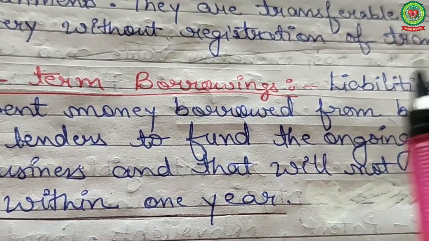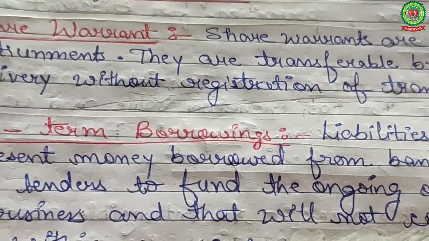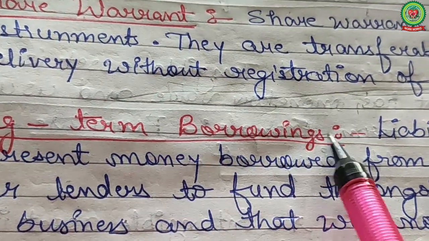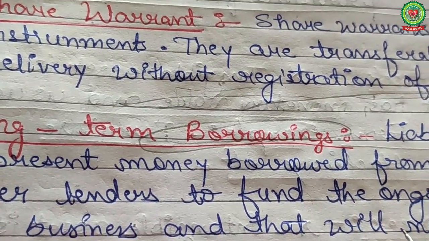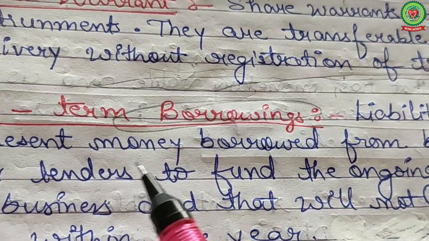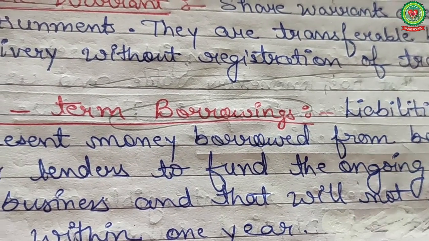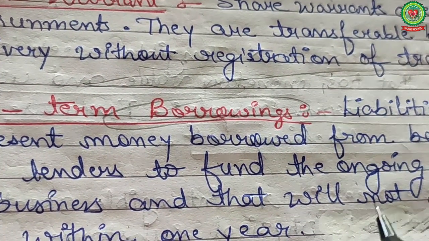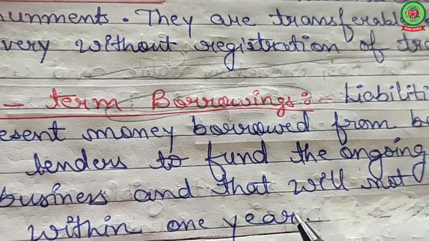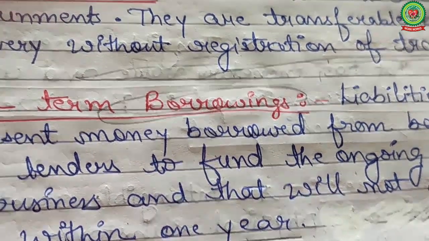Now, the next term is long-term borrowings. So, first of all, see what is long-term borrowing. First of all, students, tell me what is borrowings? Any idea about what is borrowings? It is money borrowed by the company from outsiders. It is a liability that represents money borrowed from the bank or other lenders to fund the ongoing operation of the business, and that will not come due within 1 year. So what is the tenure of long-term borrowing? It is not within 1 year.